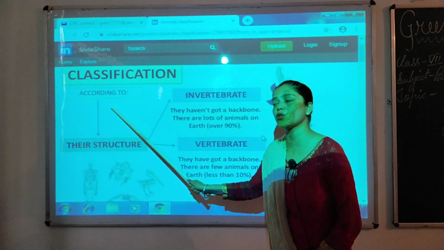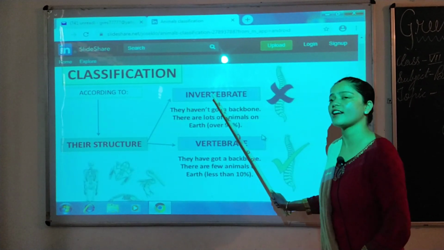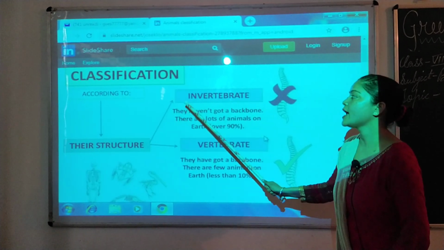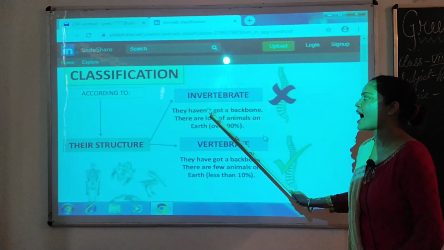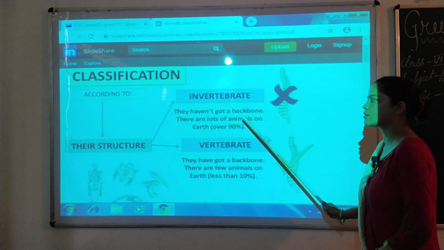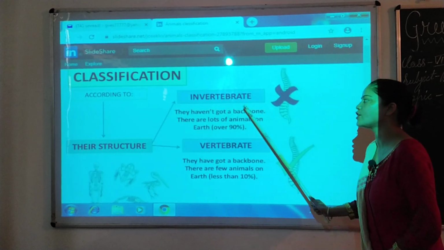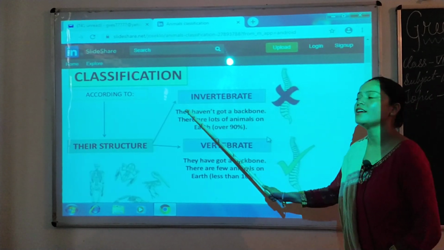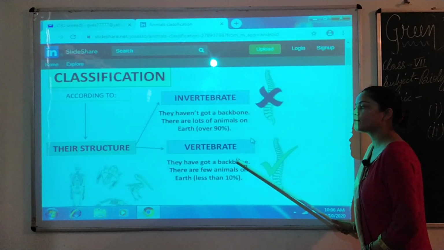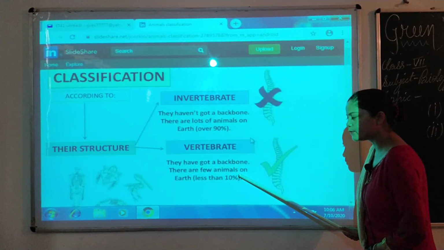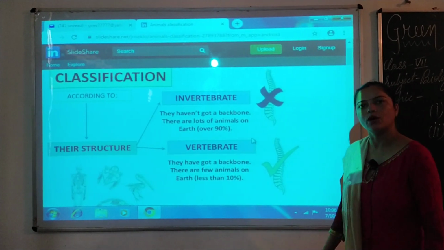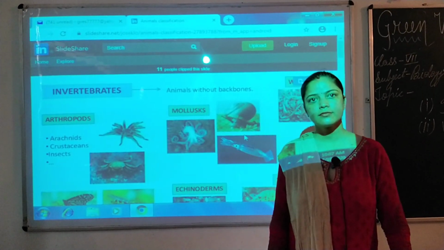Now, according to their structure, they are classified into invertebrates and vertebrates. Invertebrates haven't got a backbone. There are lots of animals on earth. Over 90% of animals are invertebrates. Vertebrates have got a backbone. There are few animals on earth, less than 10%, who are vertebrates.